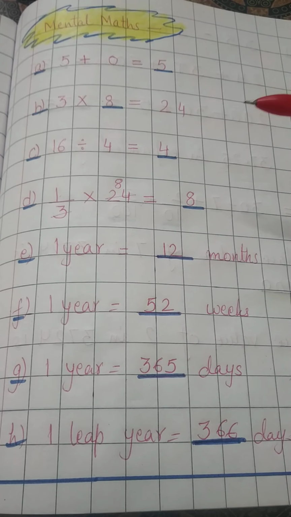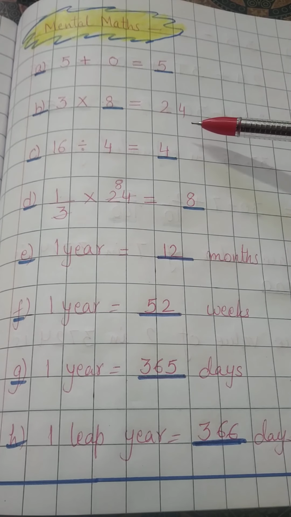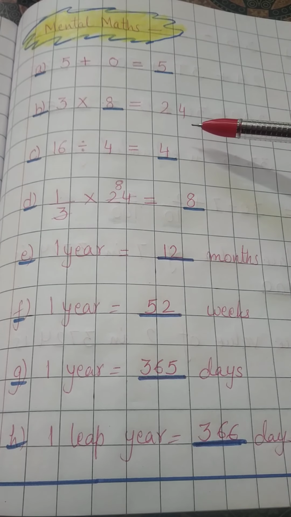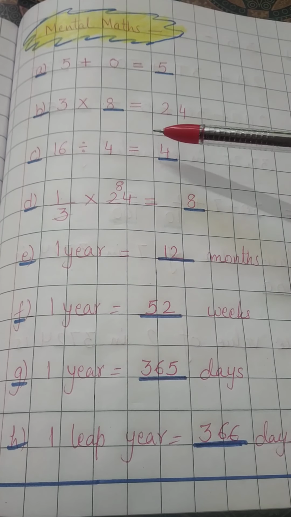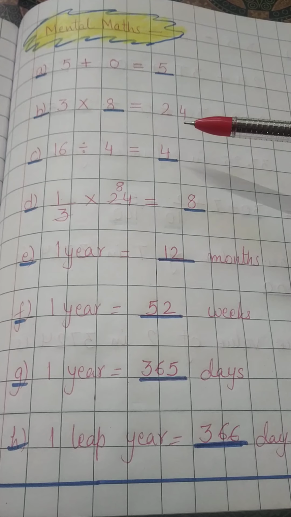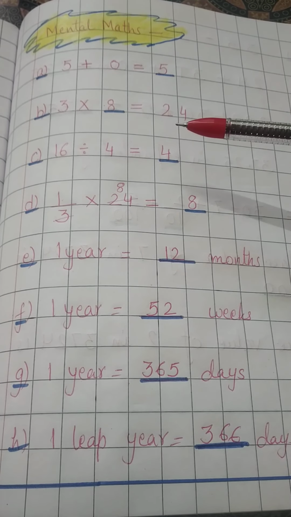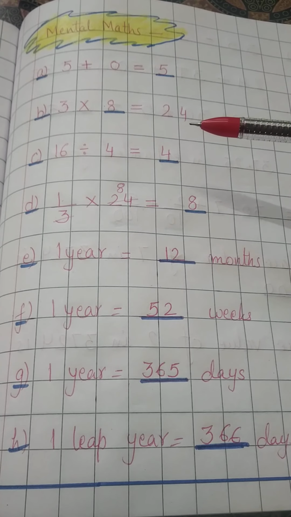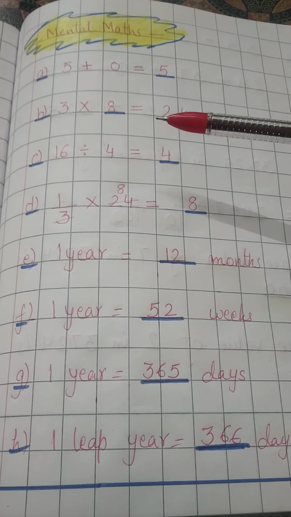Then 3 into dash equal to 24. So you will think in your mind 3 eights are 24. So you will write 8. You will revise the table of 3. If you are in a very small class, very junior class, you have to revise the table. But if you are in a bigger class, you can quickly click in your mind 3 eights are 24. So you will write 8.